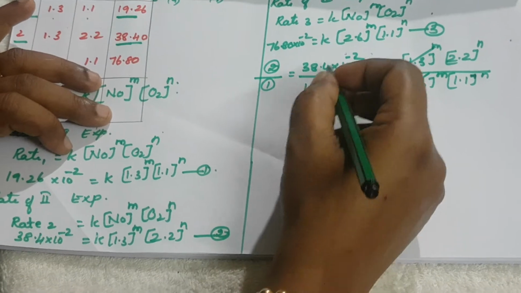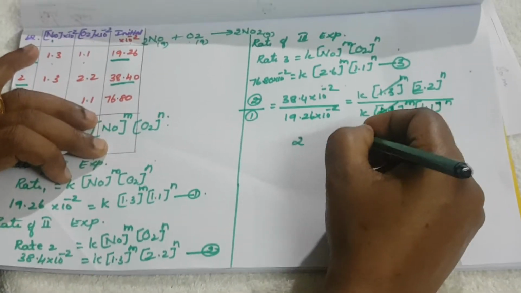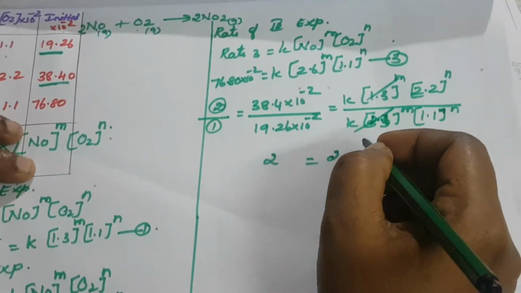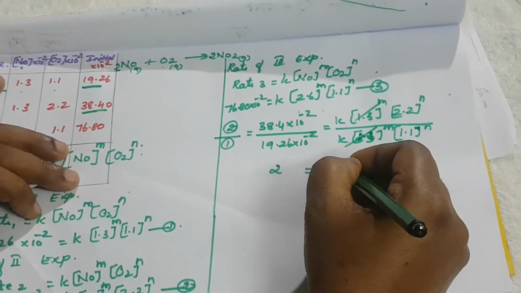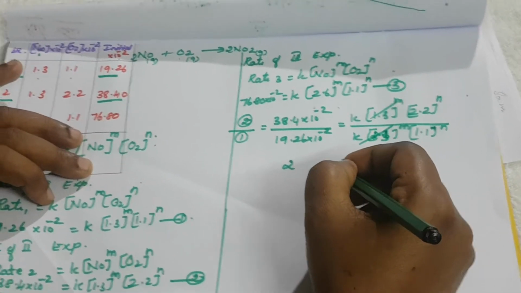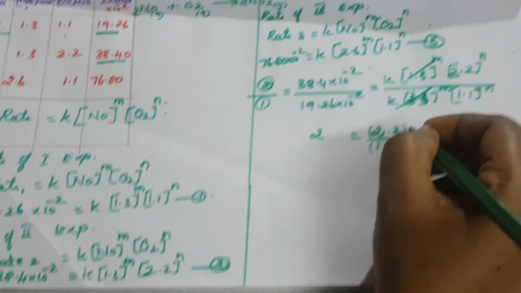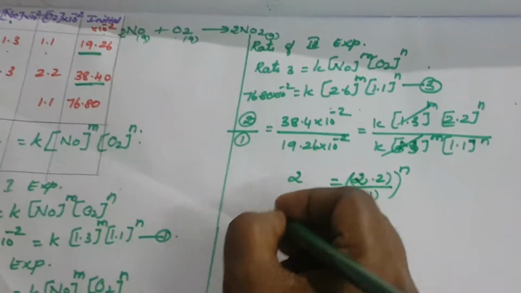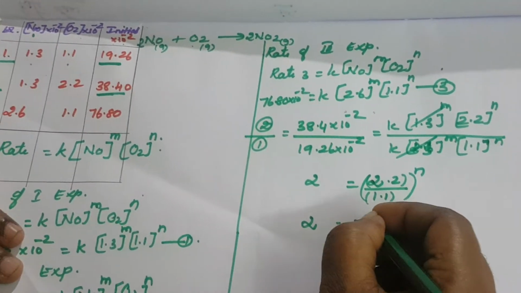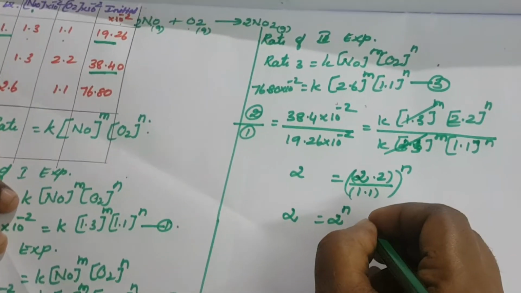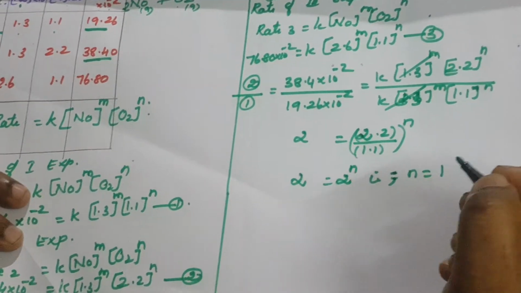So 2 equal to, K cancels, 2.2 divided by 1.1 per N. Okay, so here we can simplify: 2 equal to 2 per N. So N is equal to, what is the value? N is equal to 1. Okay, so this is the first one.